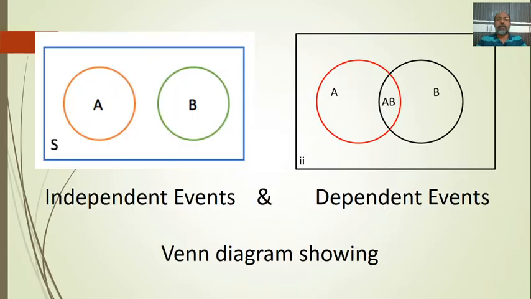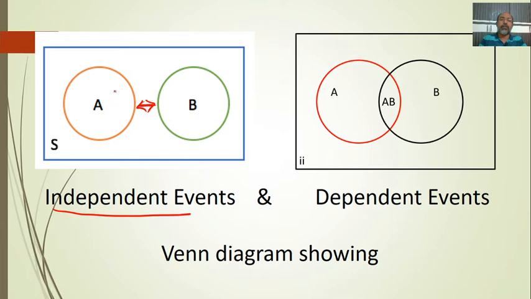Then we'll go to the Venn diagrams, which show independency and dependency. The first one shows independent events. Events A and B do not have any relation because they are not at all connected. There is a lot of gap between these two. Hence, they are called independent events.